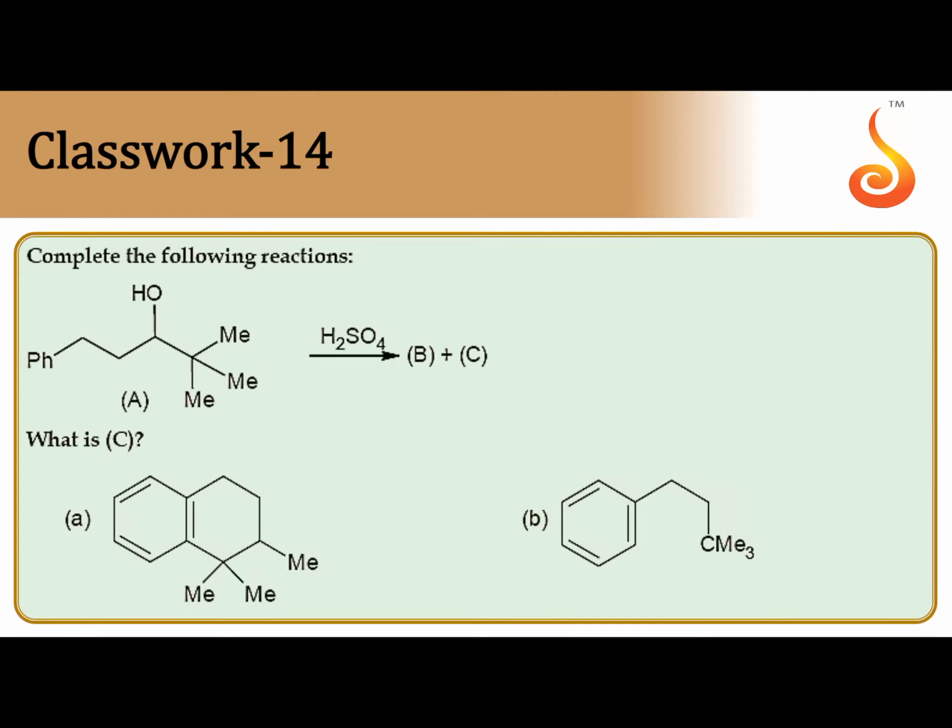Next, to complete the following reaction, this is a very big one. In the presence of H2SO4, OH is first protonated and removed in the form of H2O. In the presence of acid, OH comes out as H2O by taking H+. Then a carbocation is formed.